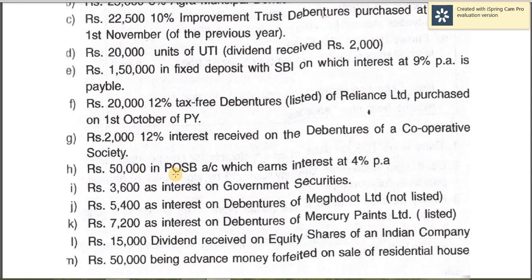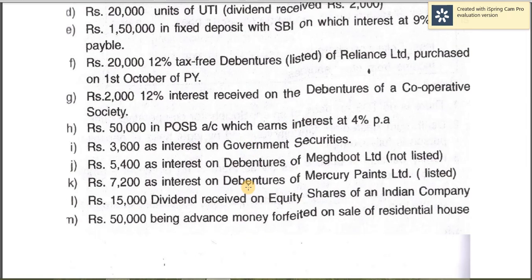Then 50,000 in post office savings bank account, which earns interest at 4%. So any amount exceeding 3,500 is taxable, but if it does not exceed 3,500, that is exempt. Then 3,600 as interest on government securities, so it is taxable government securities. So there is no TDS. 3,600 is taxable.